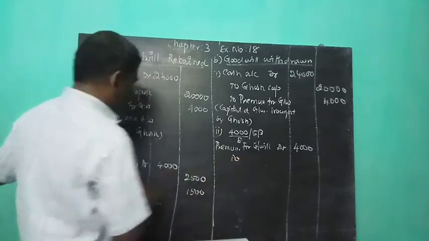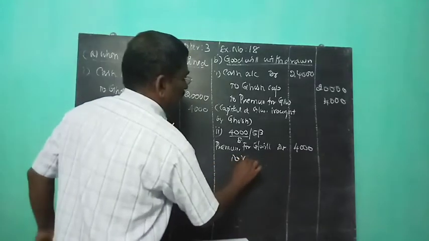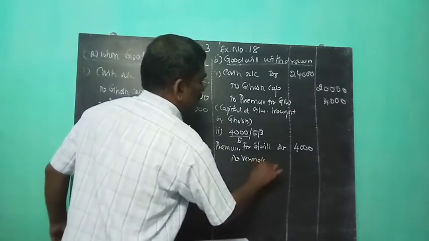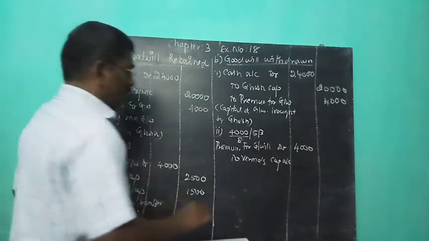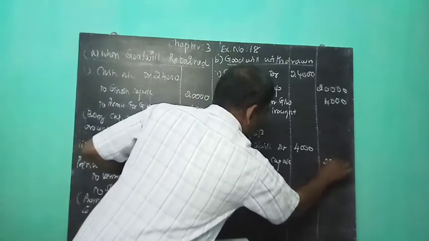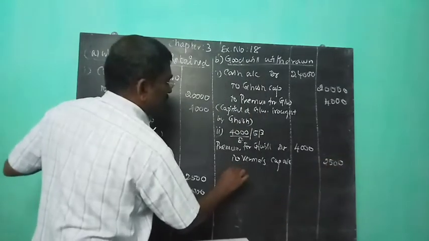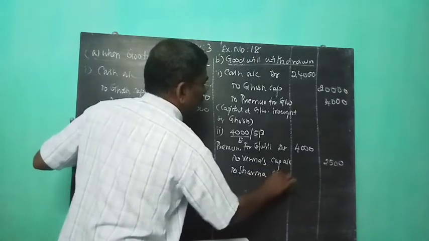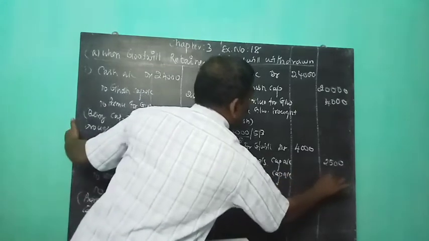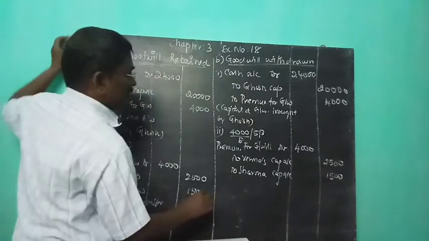So the existing partners are Verma, Verma's capital account 2,500, to Sharma's capital account 1,500.